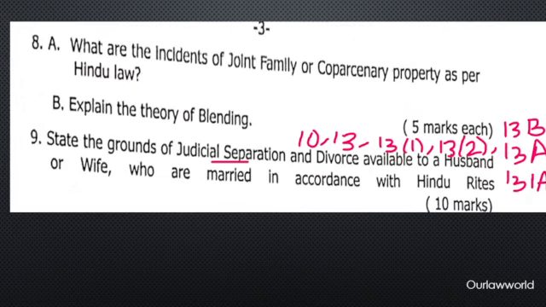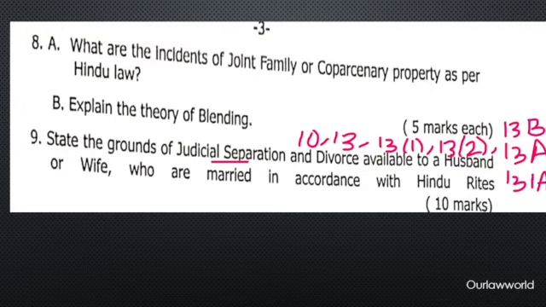Now going to the next question, which speaks about what are the incidents of joint family or coparcenary property as per Hindu law. This is also a question which you need to think about and write down. You will write about what is joint family property, and what is coparcenary property under Section 6. You will write about their unity in ownership and possession.